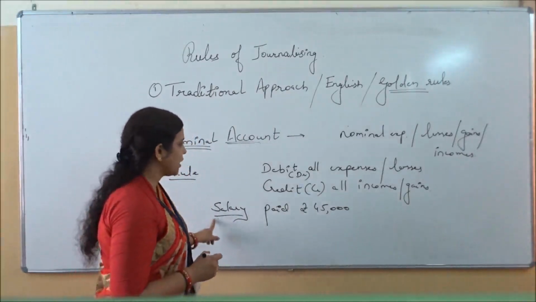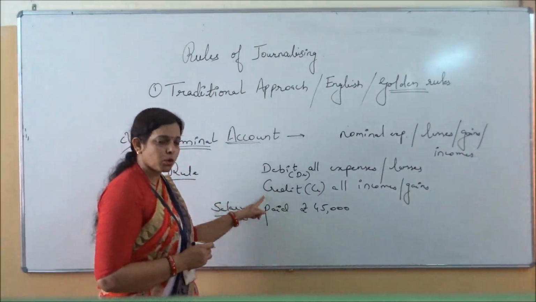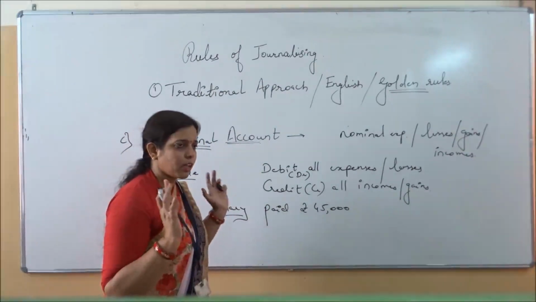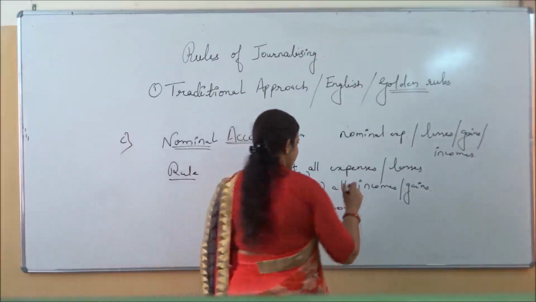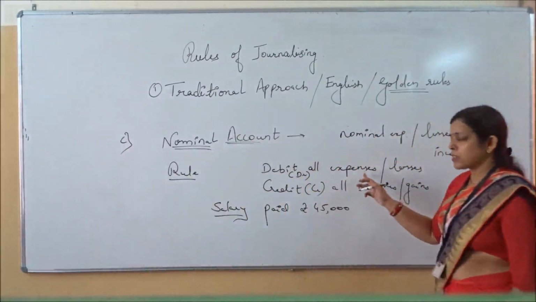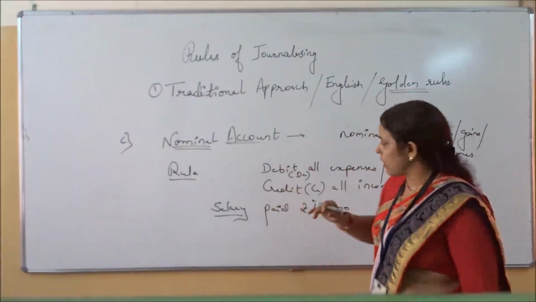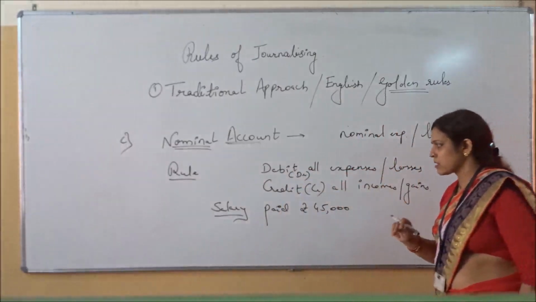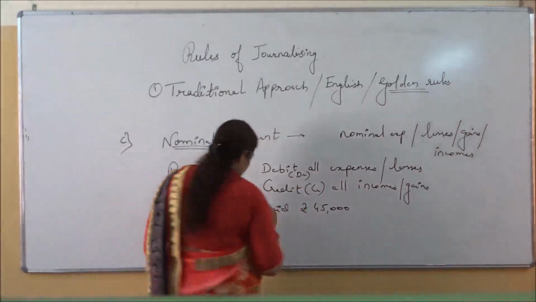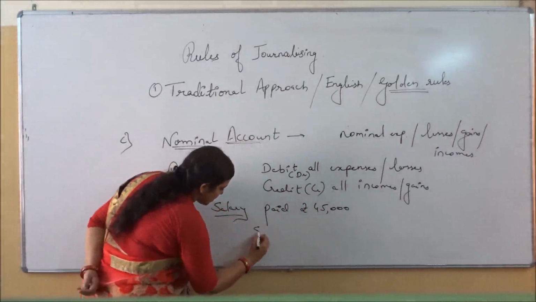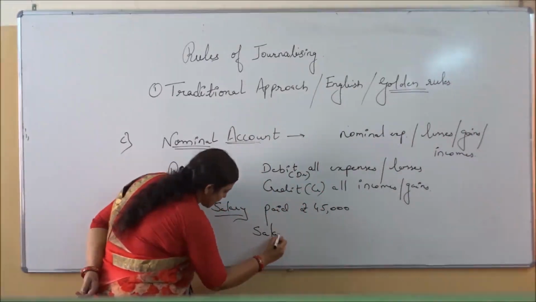तो सैलरी क्या है? आपको जस्ट देन यू हैव टू कम टू द रूल. Salary is a nominal account. सैलरी क्या हो रहा है? Salary is an expense. Salary obviously expense है because business is paying salary. Since business is paying salary, salary is a expense. So you will write expenses in which side? In the debit side. What will be the journal entry?